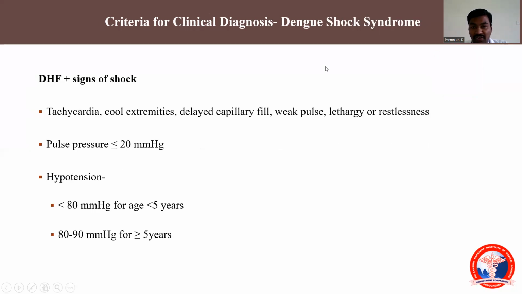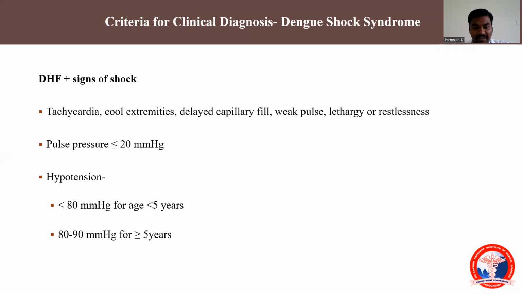Next, we'll come to dengue shock syndrome. That is the third critical stage, where the patient will present with all the signs of dengue hemorrhagic fever with tachycardia, cool extremities, delayed capillary filling. And when we record the pulse pressure, that is the difference between systolic and diastolic pressure, it will fall to less than 20 mm of Hg. That is, diastolic pressure will be increasing and systolic pressure decreasing in this case. And we can even see the patient is hypotensive.